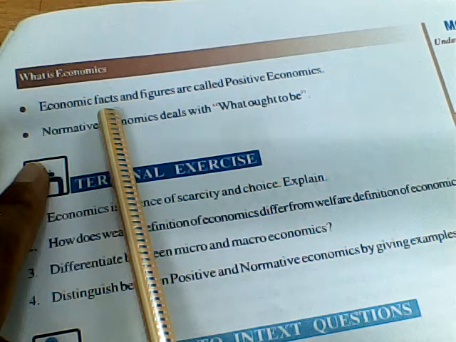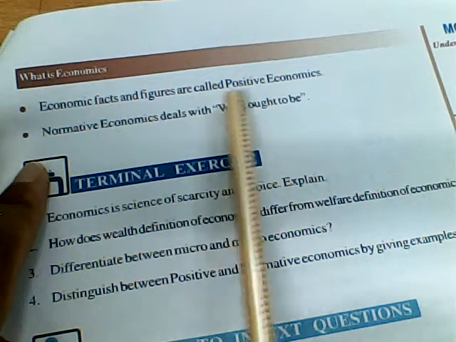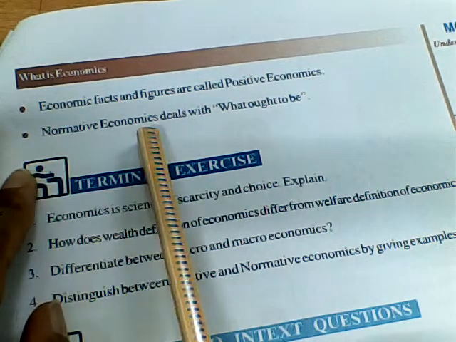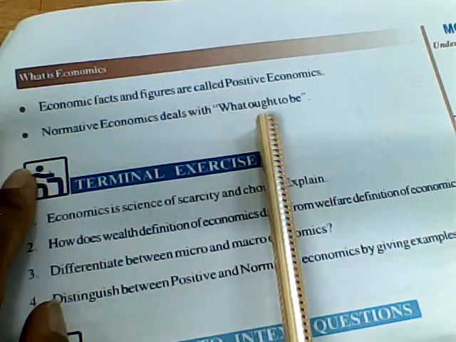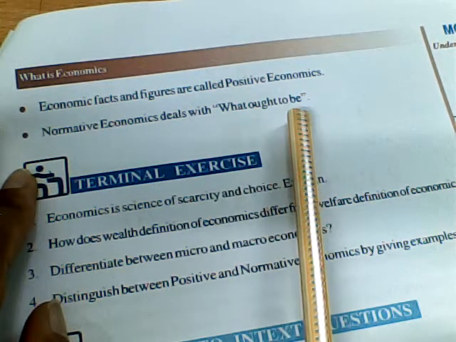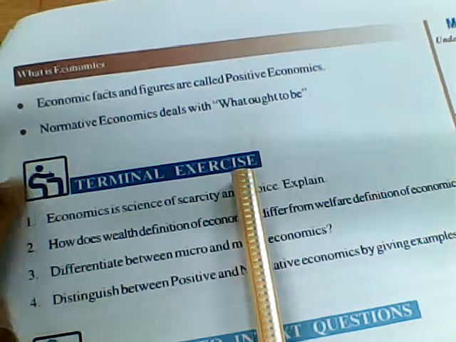Economic facts and figures are called positive economics. Normative economics deals with what should be, what ought to be.